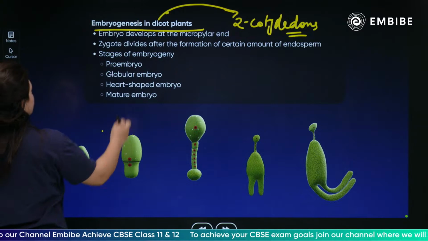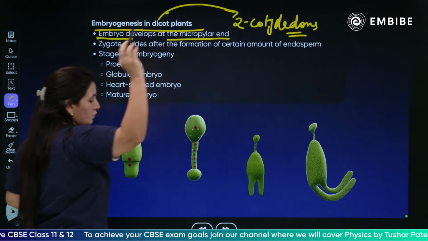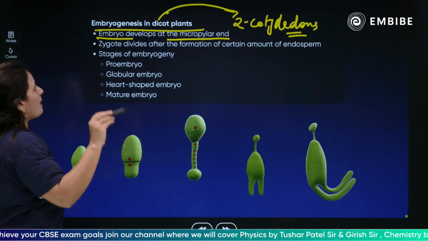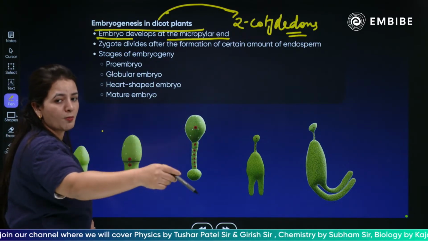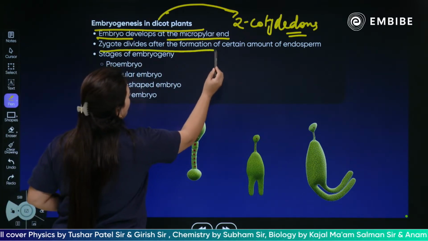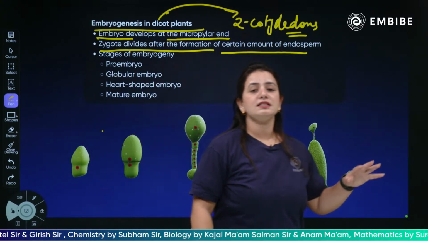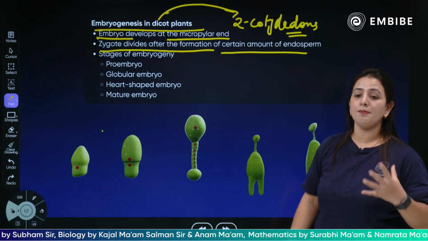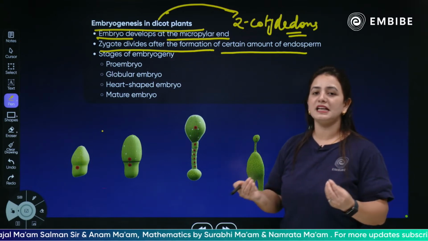Children, the zygote's embryo development is at the micropylar end. All of you know the micropylar end is where the pollen tube enters, which has the synergids, the filiform apparatus, and the egg cell. The zygote divides after the formation of a certain amount of endosperm. Why? Because the zygote needs this nourishment for the embryo. How does this nourishment take place?